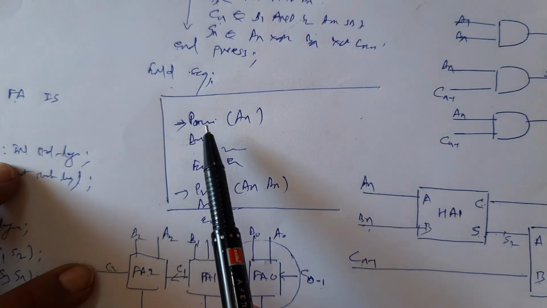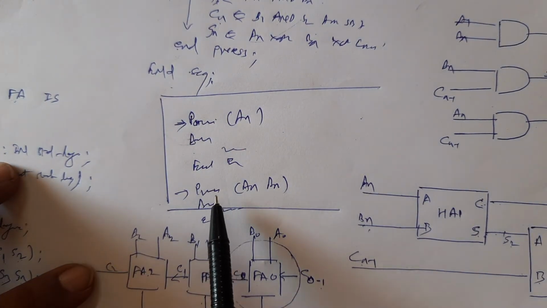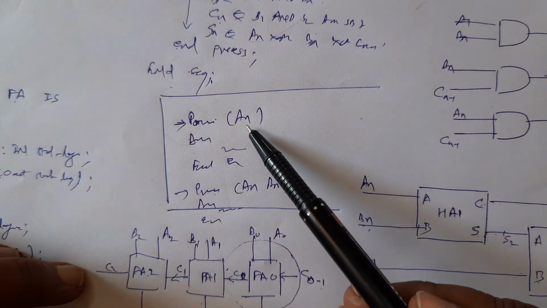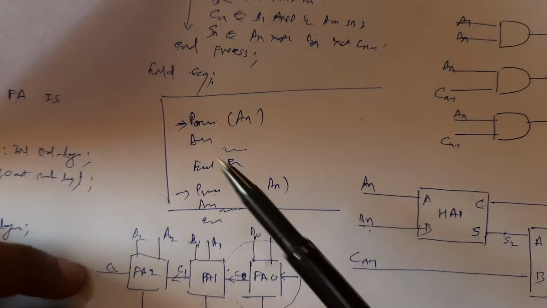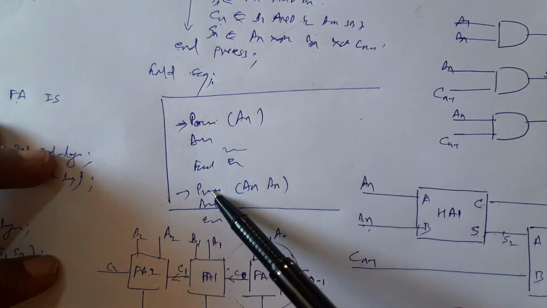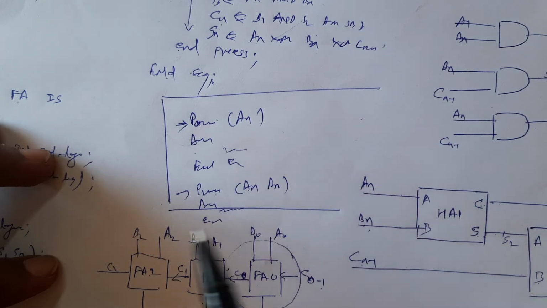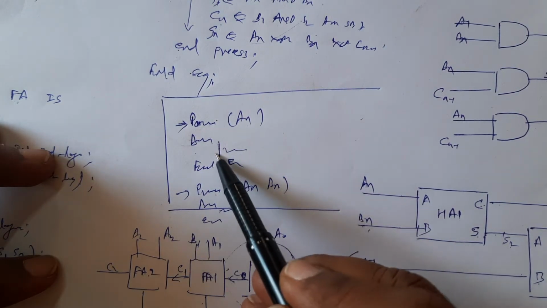Remember that both the process statements themselves are concurrent. Therefore, if an event happens on an, which of them initiates first? We cannot predict. But once a particular process statement is initiated, then the statements inside that process statement will be executed sequentially.